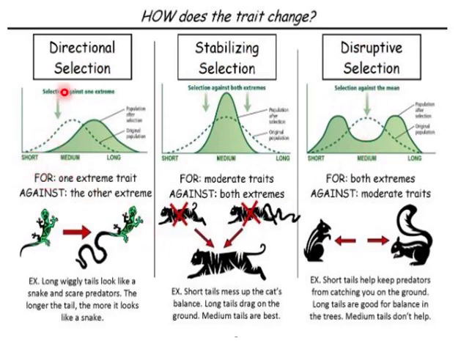Here, in directional selection, you can see that it is for one extreme trait and against the other extreme, as you can see in the graph. Now, here it is for the moderate trait and against both extremes. Now, for a disruptive selection graph, you can see that it is for both extremes and against the moderate trait.